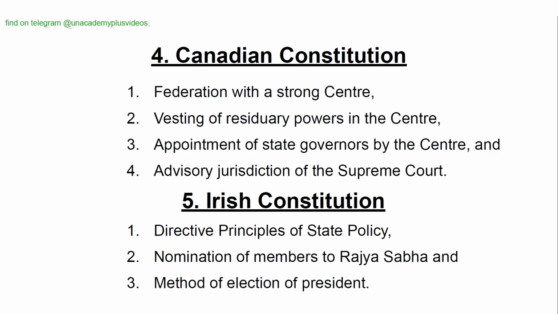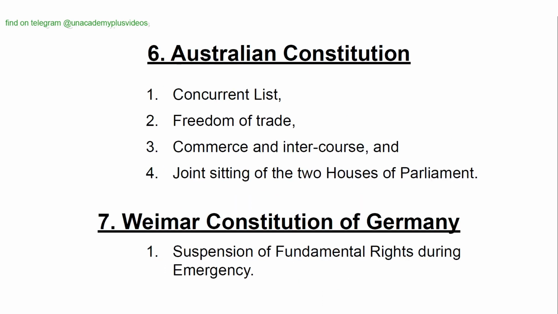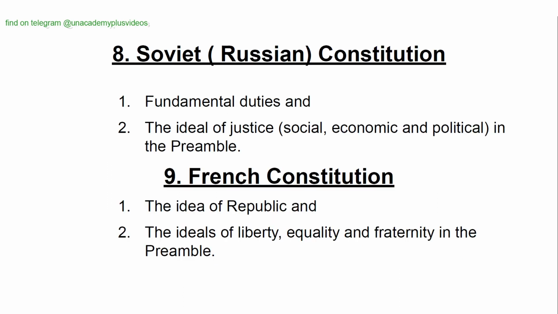Canadian Constitution: federation with a strong center, vesting of residuary powers in the center, appointment of state governors by the center, and advisory jurisdiction of the Supreme Court. Irish Constitution: directive principles of state policy, nomination of members to Rajya Sabha, and method of election of the president. Australian Constitution: concurrent list, freedom of trade, commerce, and intercourse, and joint sitting of the two houses of parliament. Weimar Constitution of Germany: suspension of the fundamental rights during emergency.